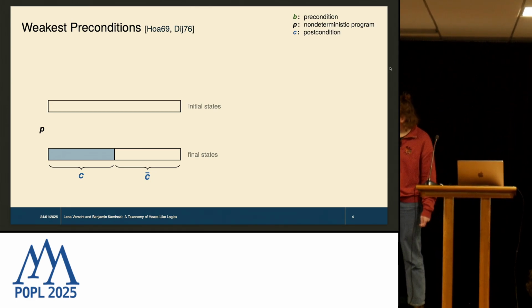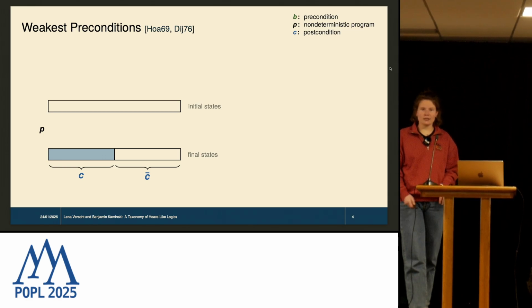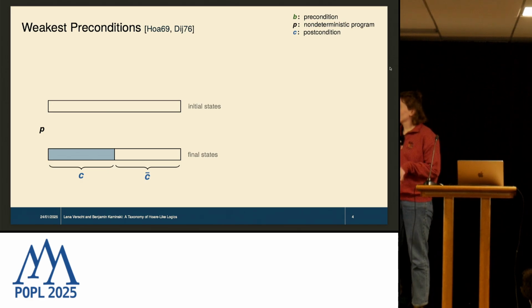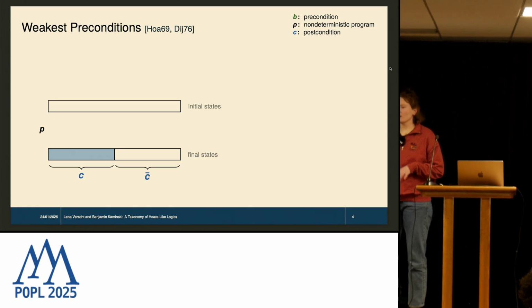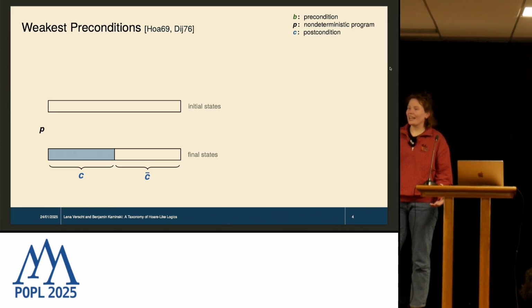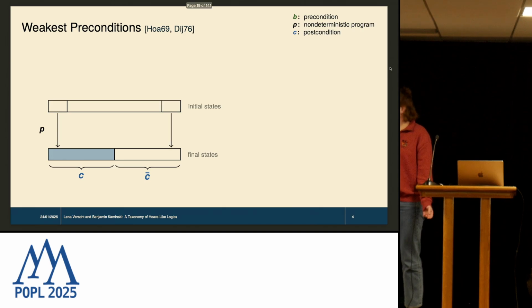input some non-deterministic program P and some set of final states, the postcondition here in blue C, and computes some set of initial states. Now, there are different variants of weakest precondition transformers, different sets of initial states. So let's first take a look at what kind of initial states there are, or what can happen in an initial state. For example, computation can terminate in the postcondition, or it can terminate outside of the postcondition.